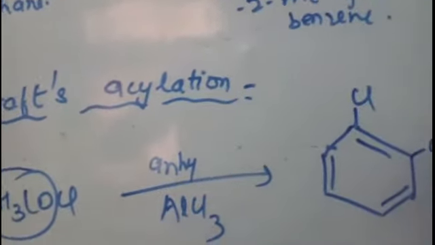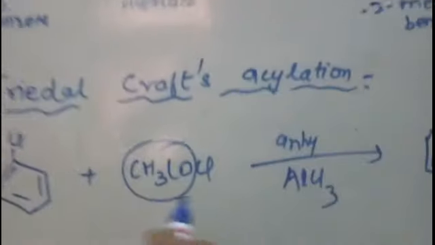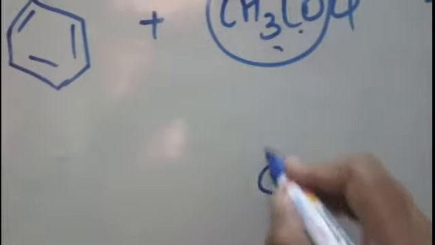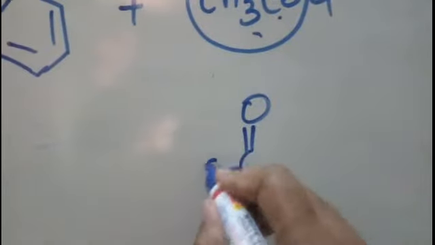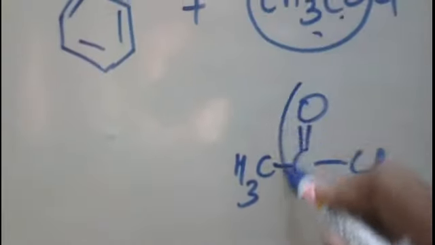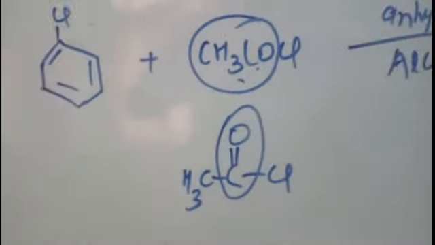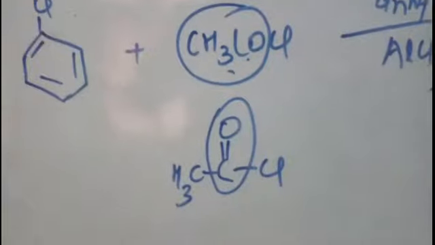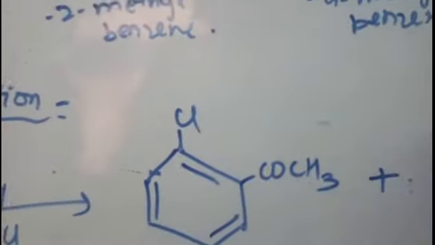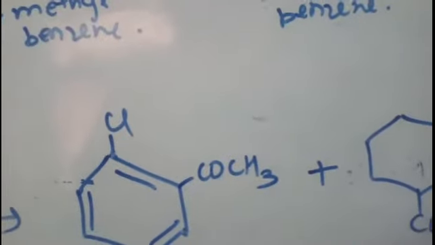See, this acyl group is coming here, COCH3, and you have to attach from this carbonyl carbon. The structure of this is like that, right? So this is your carbonyl carbon. So the attachment takes place from this carbonyl carbon. This carbon should not be attached to the benzene ring. Got it? So one time it is substituted at the ortho position, at the other time it is substituted at the para position.